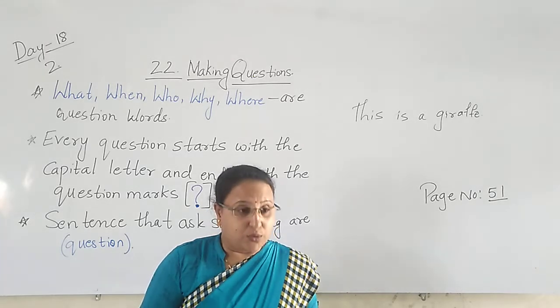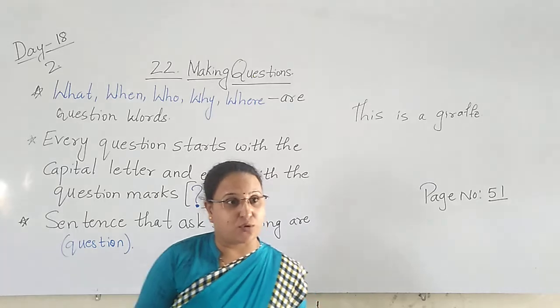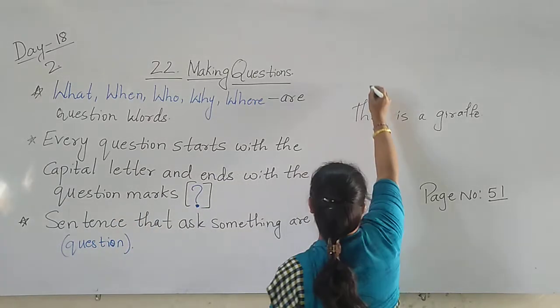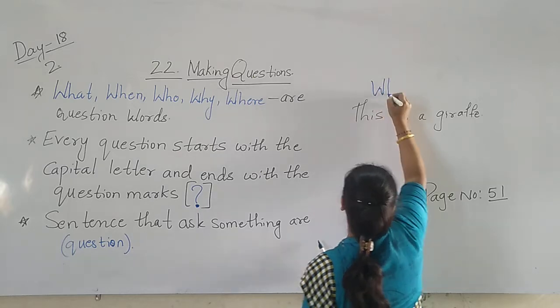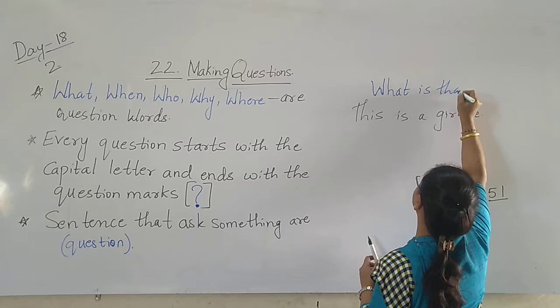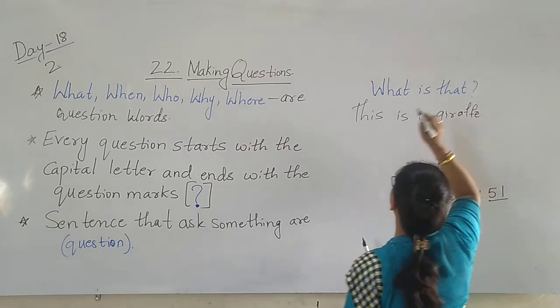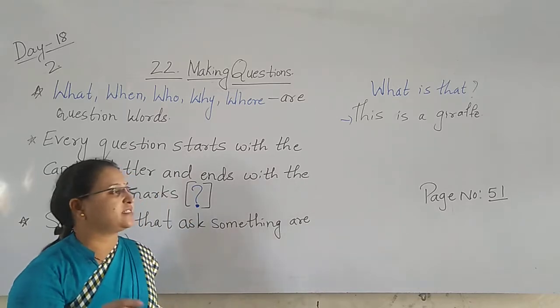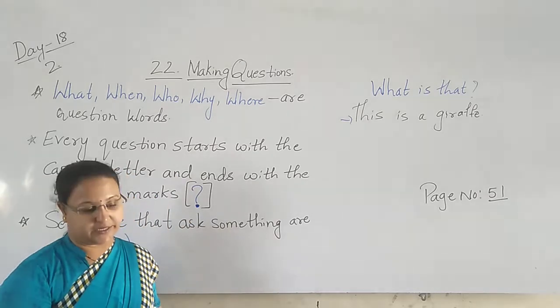Now to make this sentence a question, what do we use? What is that? This is a giraffe.